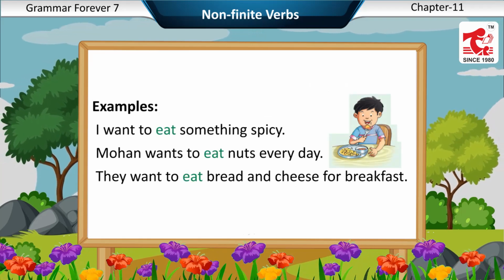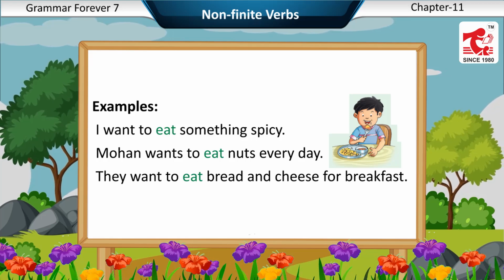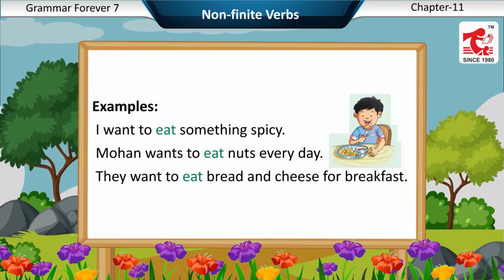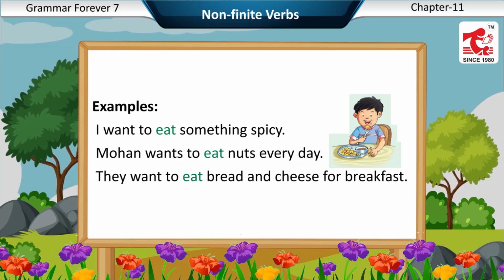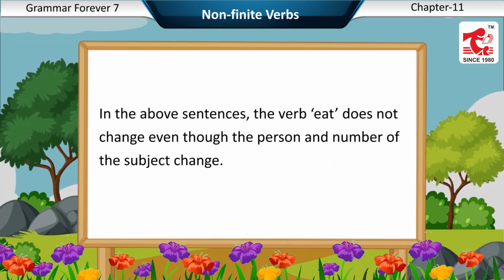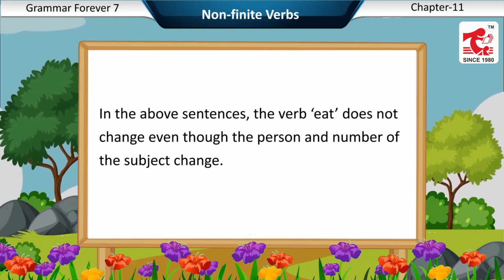Examples: I want to eat something spicy. Mohan wants to eat nuts every day. They want to eat bread and cheese for breakfast. In the above sentences, the verb eat does not change even though the person and number of the subject change.